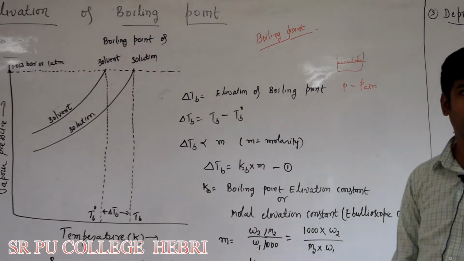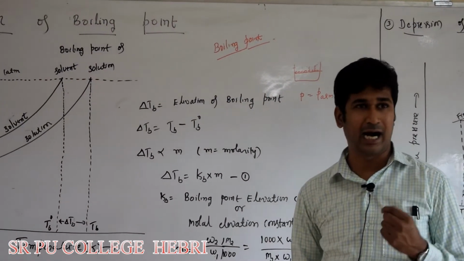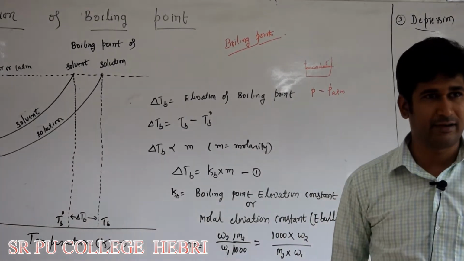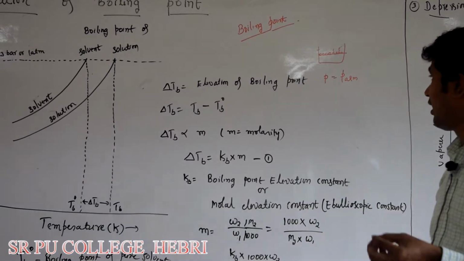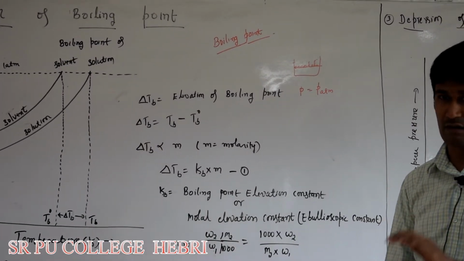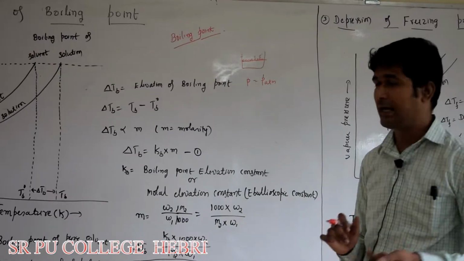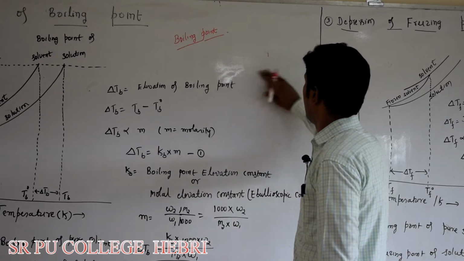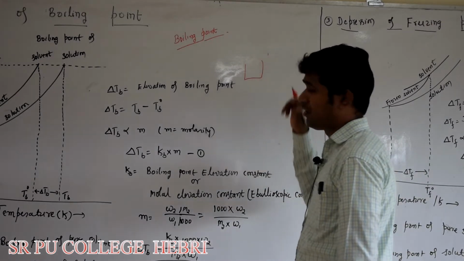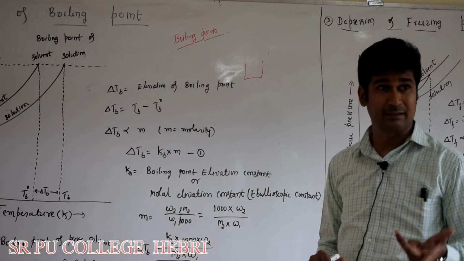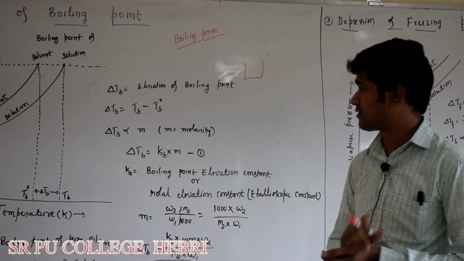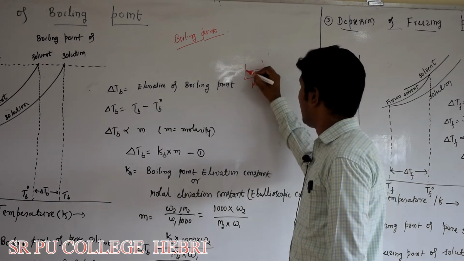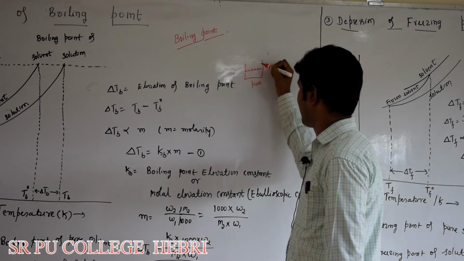Now, what happens to the vapor pressure if you add any non-volatile solute? While discussing Raoult's law, we discussed it. If you add a non-volatile solute into a solvent, what happens to its boiling point? Let us see. For this also, we have discussed how the vapor pressure of a liquid changes upon the addition of non-volatile solute. We know in a pure solvent, liquid molecules which are present at the surface get evaporated.